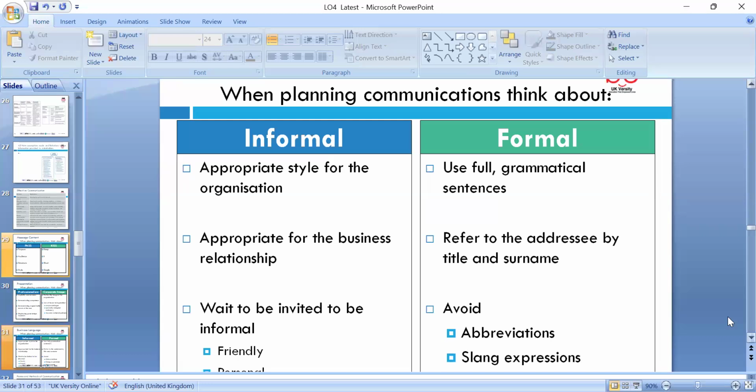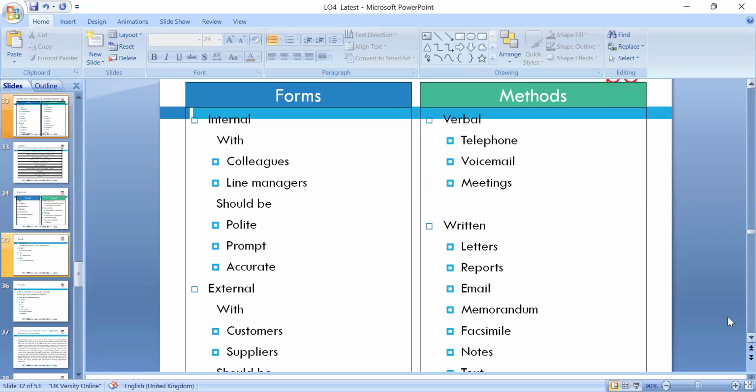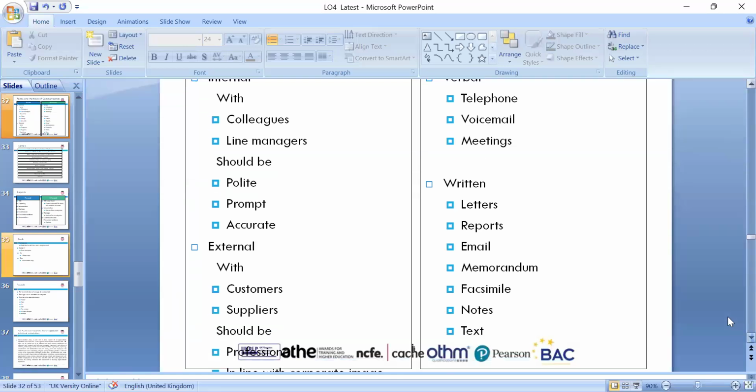So we normally use a lot of formal communication in the business world. Informal, yes, can be an appropriate style for an appropriate business relationship. So we have to look around these key points: the form and the method. Look at the convenience, and the message being polite, prompt, and accurate. You can use telephone, voice messages, meetings, letters, emails, or faxes.